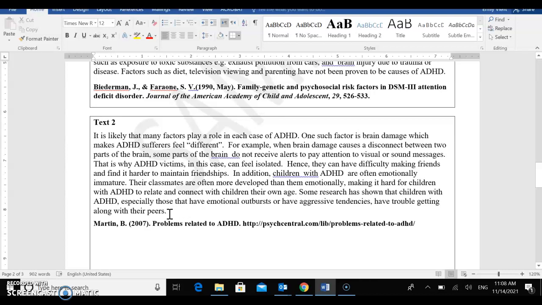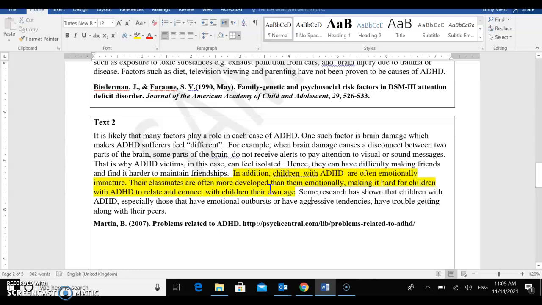So again, what are we looking for? We're looking for specific evidence that proves what type of problem a child would have if they have ADHD specifically in school. For example here, children with ADHD are emotionally immature, right? It makes it hard for them to relate and connect with children their own age. So this could be something that you could use as evidence.